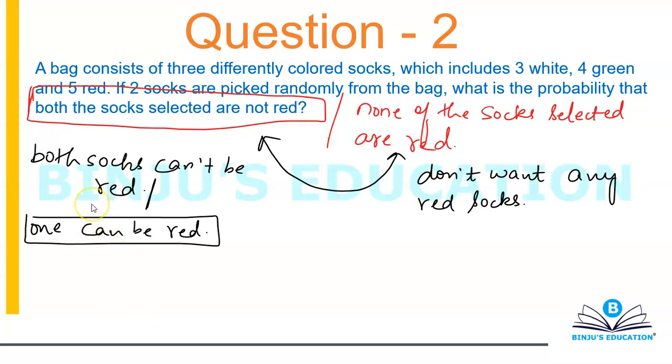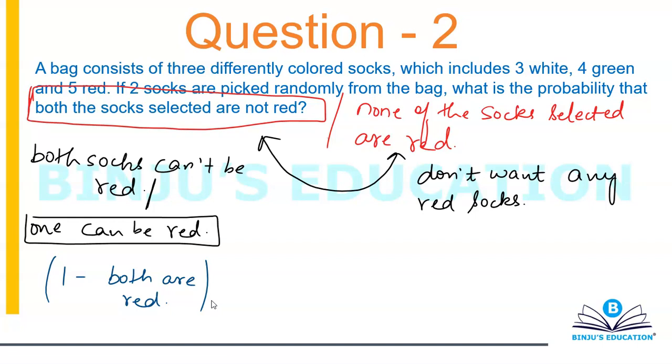For this one, the one which says both can't be red, I'm going to do 1 minus the probability when both the socks are red. The reason is that if one of the socks can be red, I'll have to form multiple cases: one red, one black, one red, one white, one red, one green, one white, one green, both white, both green. I have to make all those cases. I don't want to do that. So I'm going to calculate the probability when both are red and subtract that probability from 1.